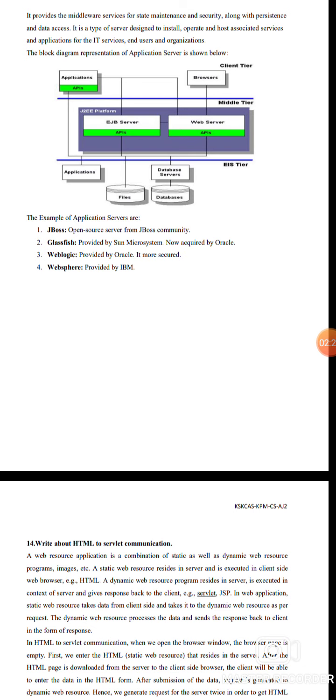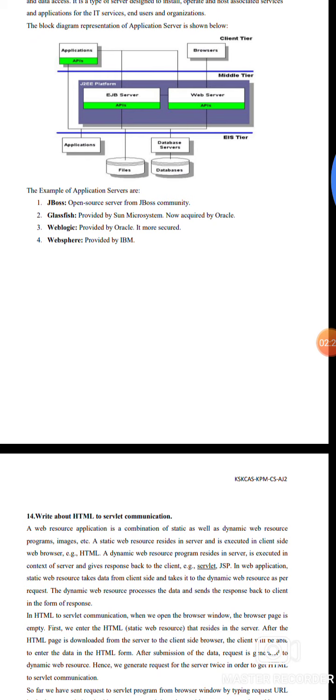Examples of application server are JBoss, an open source server from the JBoss community. Next, GlassFish provided by Sun Microsystems, acquired by Oracle. WebLogic provided by Oracle. WebSphere provided by International Business Machines.